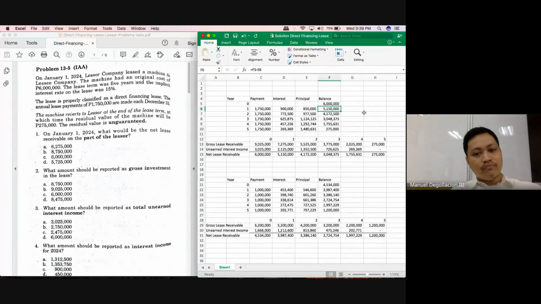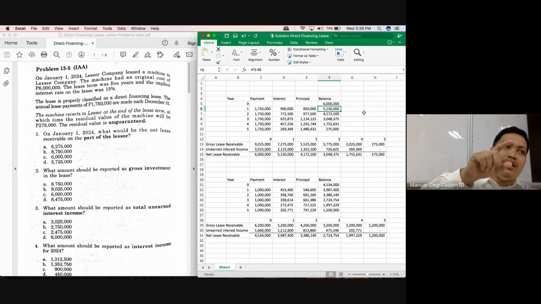So when we answered number 3, class, how did we answer number 3? We determined the gross receivable and deducted the net investment. But normally, moving forward, what you should be doing is looking for the moving balance of the gross receivable. You would update your unearned interest income for you to get your net lease receivable. So what's my point?